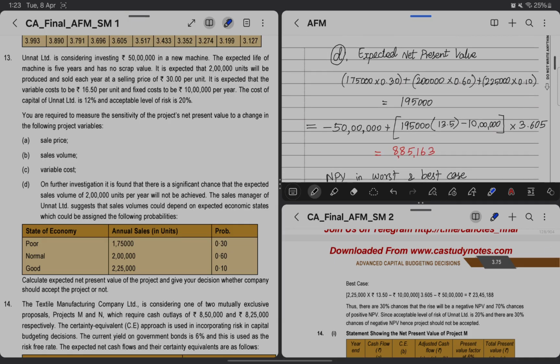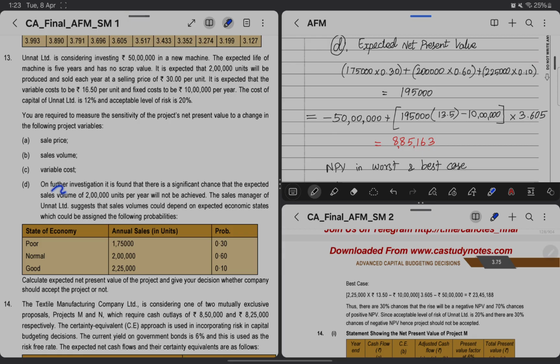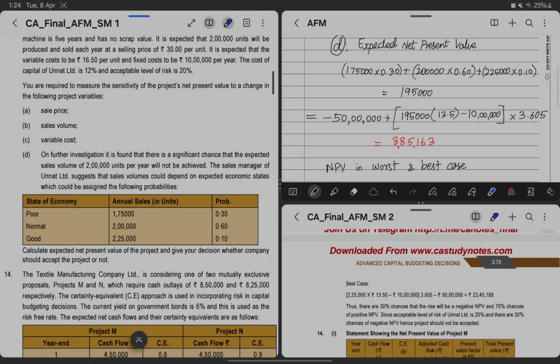Going ahead, we will see the last requirement. On further investigation, it is found that there is significant chance that the expected sales volume of 2 lakh units per year will not be achieved. The sales manager of the Unnat Limited suggests that sales volume could depend on expected economic states, which could be assigned the following probabilities. So they are bringing in scenario analysis into the sensitivity analysis question. So they are telling this part is specifically scenario analysis question.